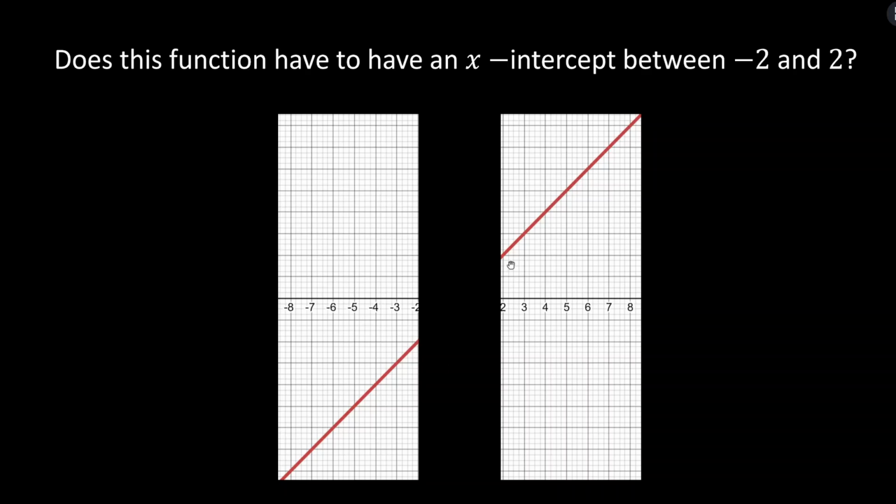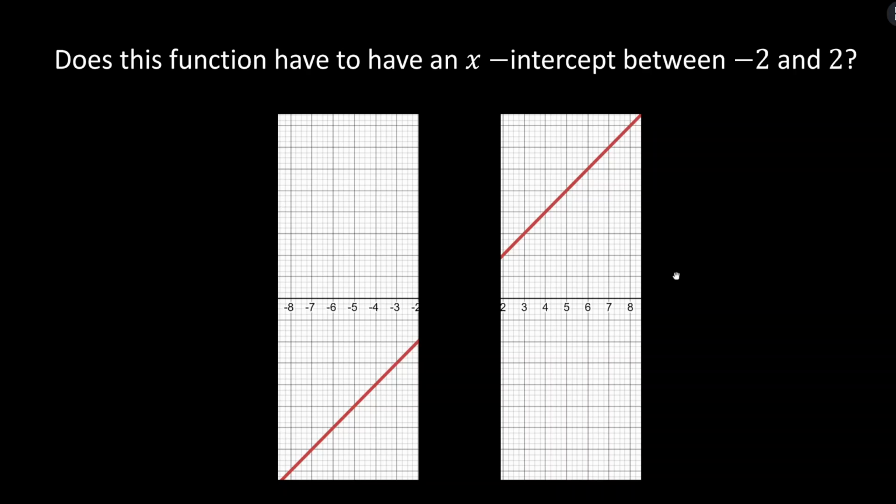Here's a function, but I have some of the function covered up, this middle portion between -2 and 2. Does this function have to have an x-intercept between -2 and 2 in this covered portion? So as 3 blue, 1 brown would say, pause and ponder. Think about this.